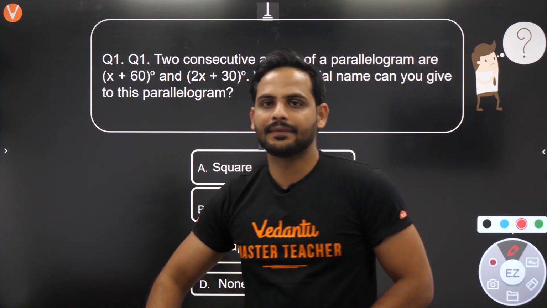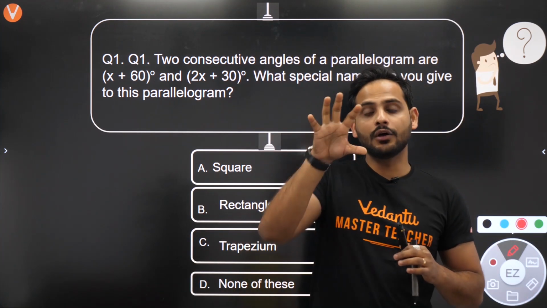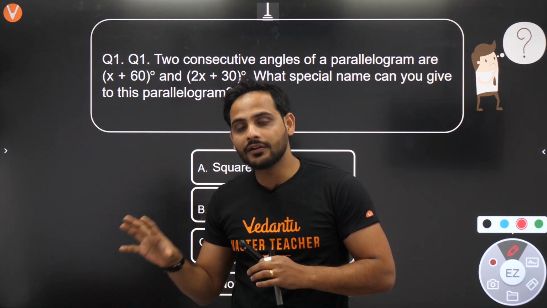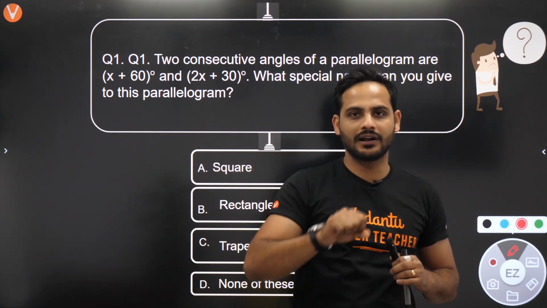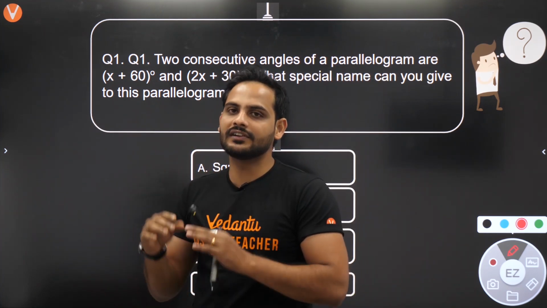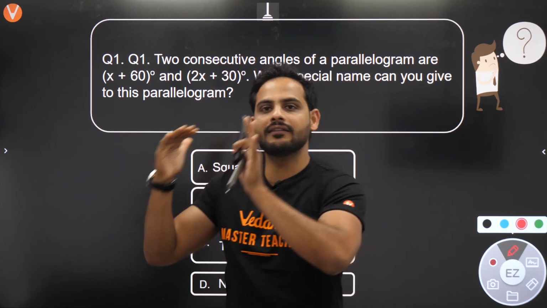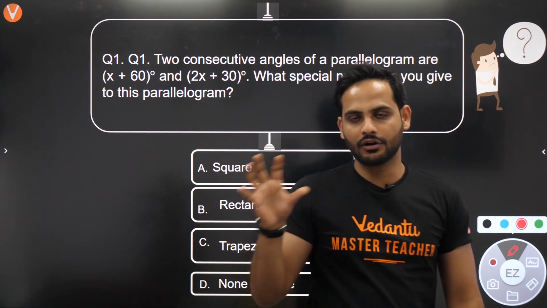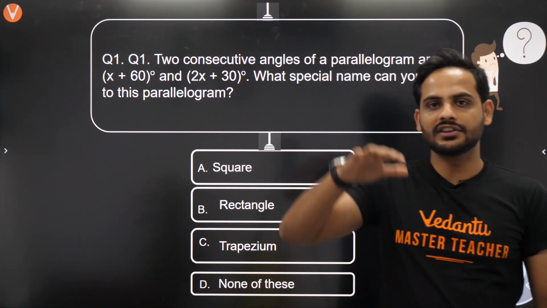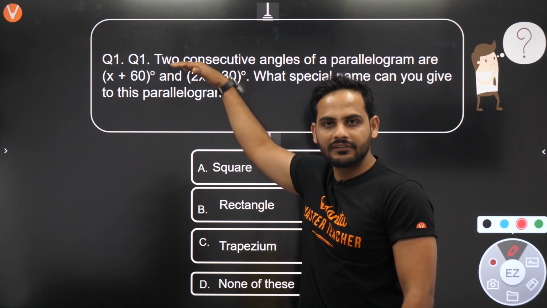In the same way, let's say parallelogram we have. Now the rhombus, all the rhombus can be termed as parallelogram because all the rhombus will satisfy the property of parallelogram. But all the parallelogram will not be called rhombus. Understood? So this way the chain goes, that first we have trapezium, then we have parallelogram.